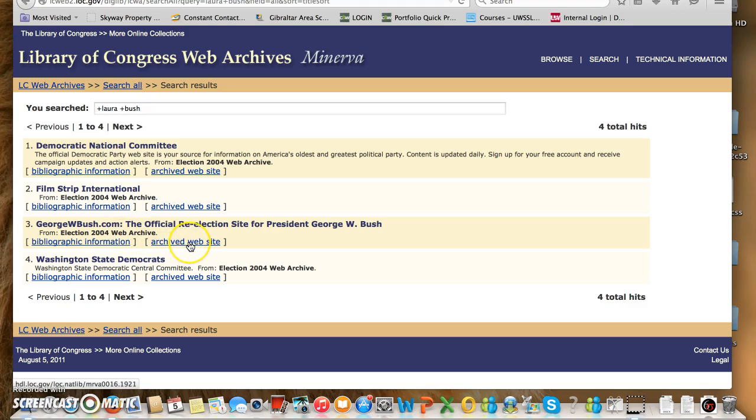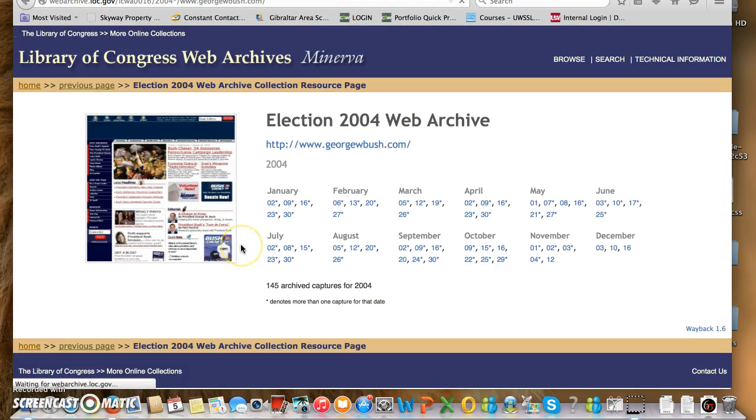On this result, I will go ahead and click on Archived Website and get a number of different snapshots of how this site looked, what the content was during the year of 2004 at various times.